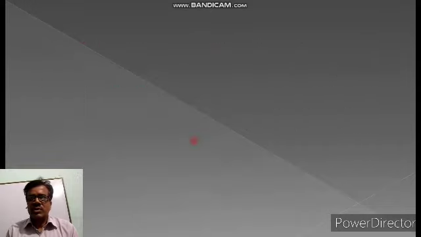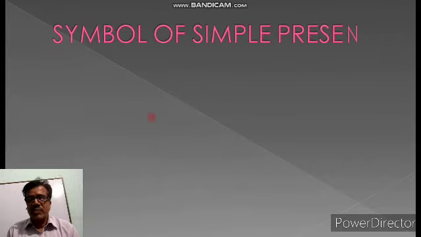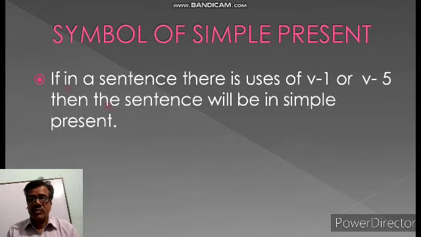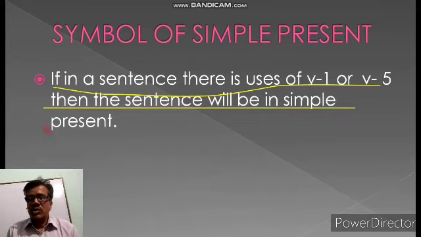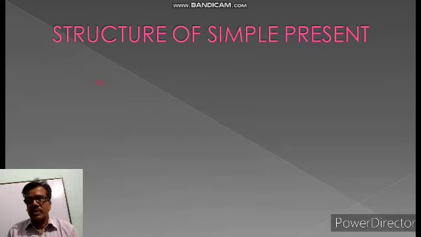Now we are going to know the structure or symbol of simple present tense. Okay, what is the symbol? If in a sentence there is usage of V1 or V5, then the sentence will be in simple present tense. Okay, so these are the symbols, and after that we are going to know the structure of simple present tense.